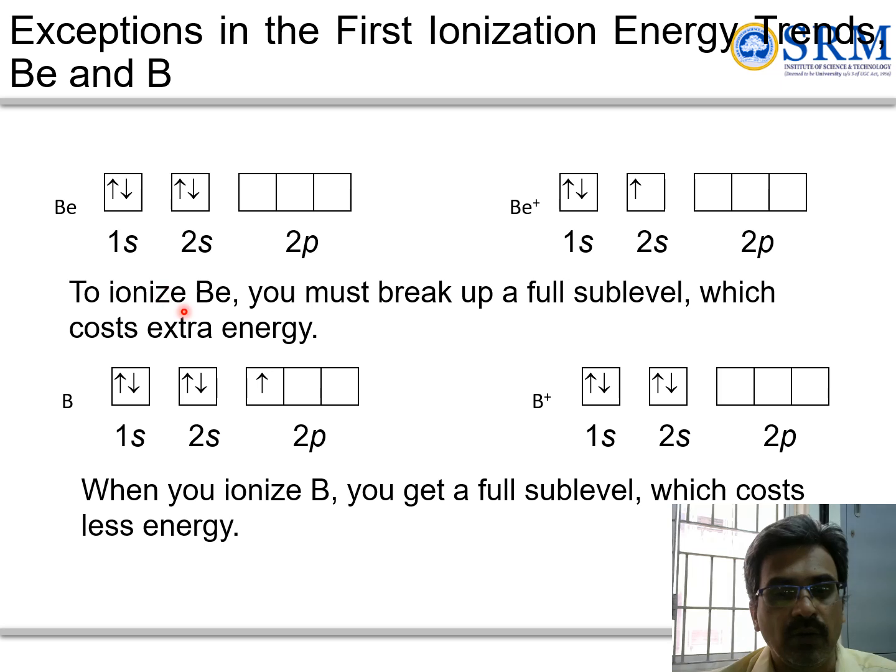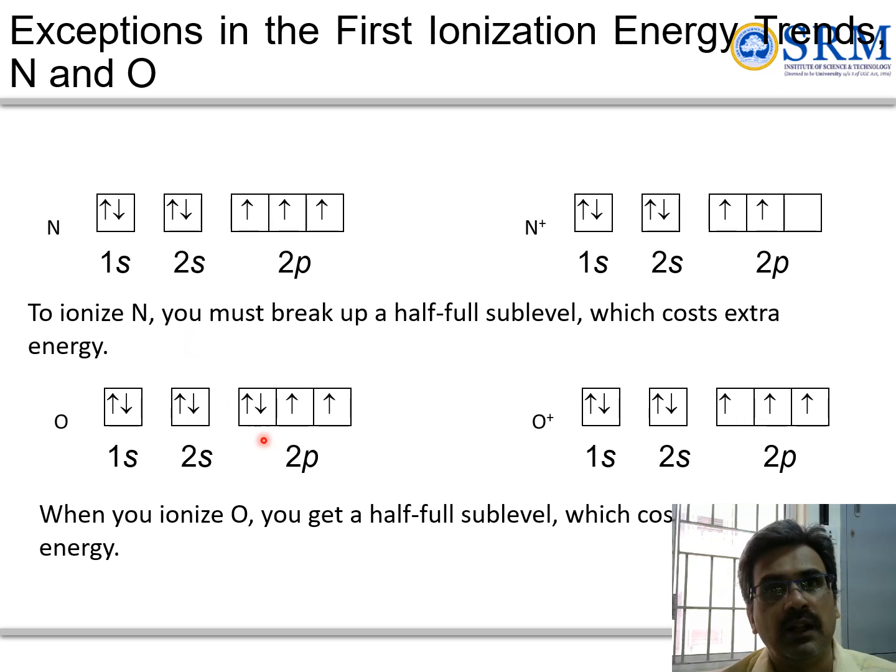Likewise, for the exception in beryllium and boron, in the case of beryllium you need to break up the first full sublevel, which needs higher energy in order to remove this particular electron. Whereas in the case of boron, it is much easier to remove because that one electron is in excess, which costs less energy.